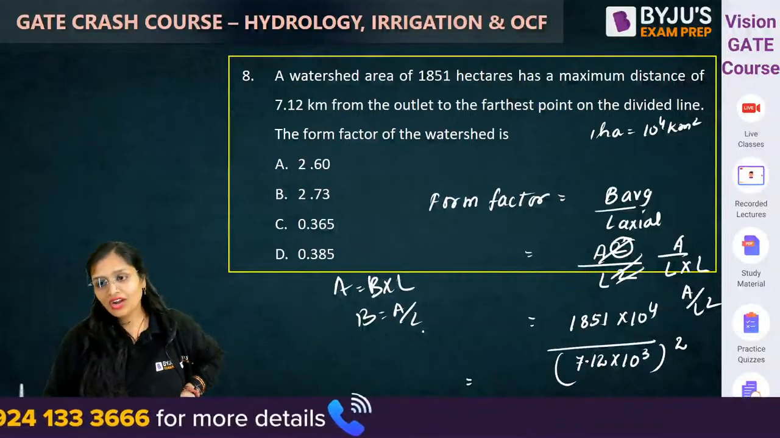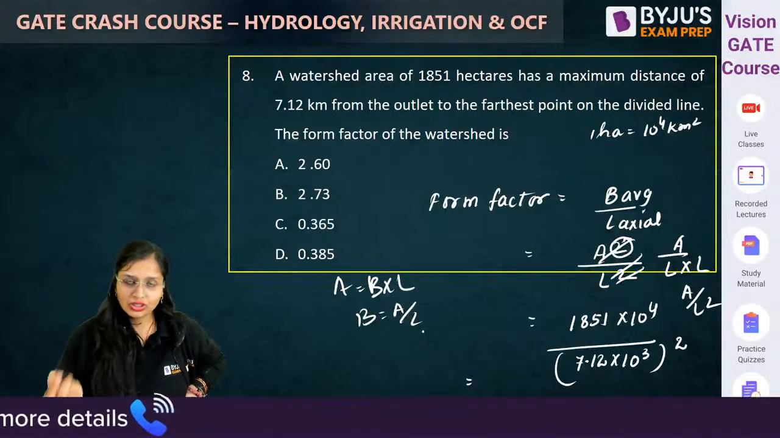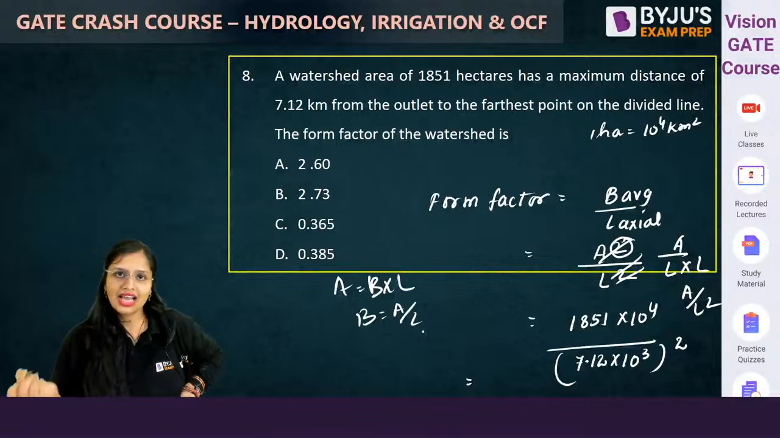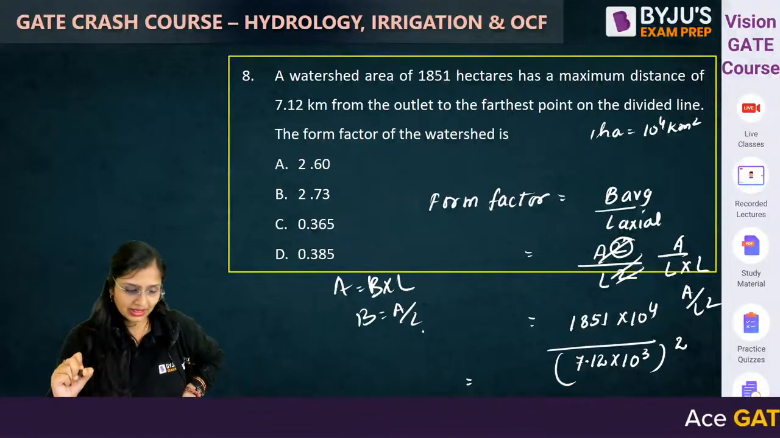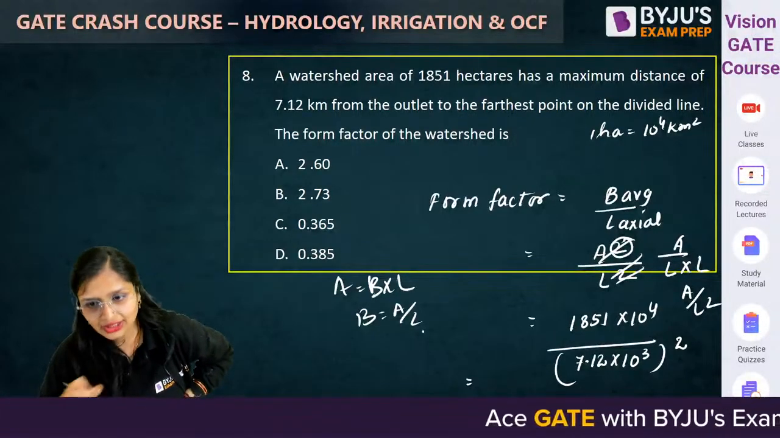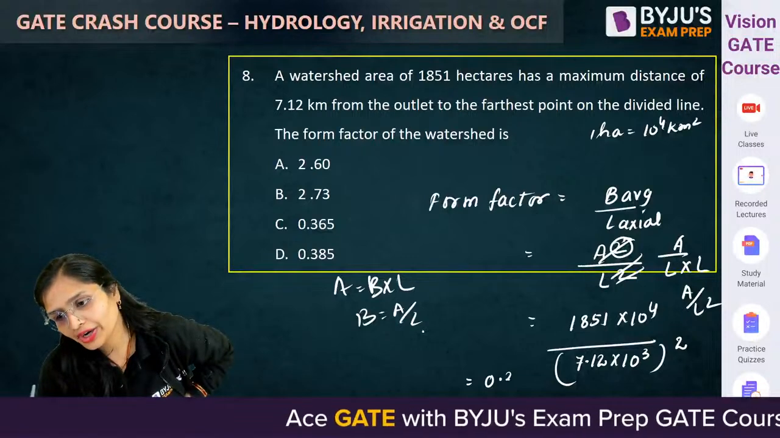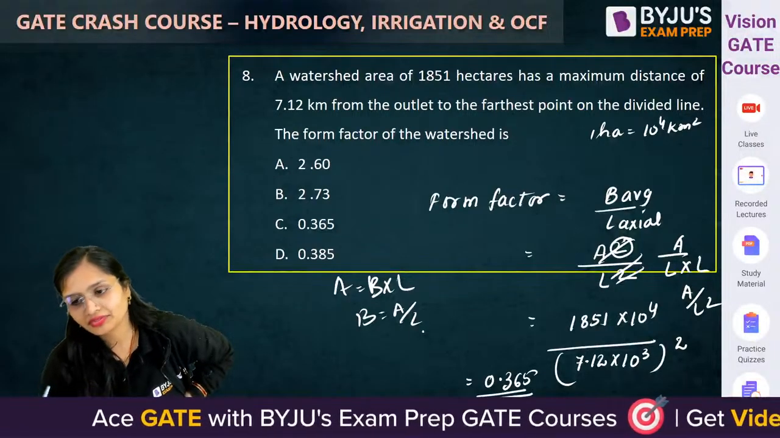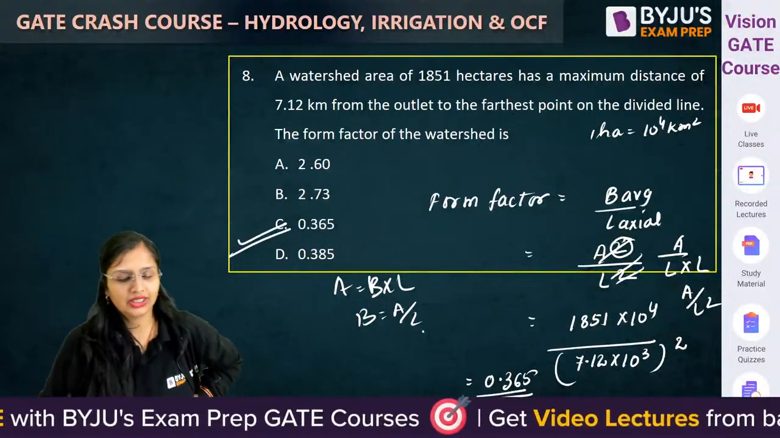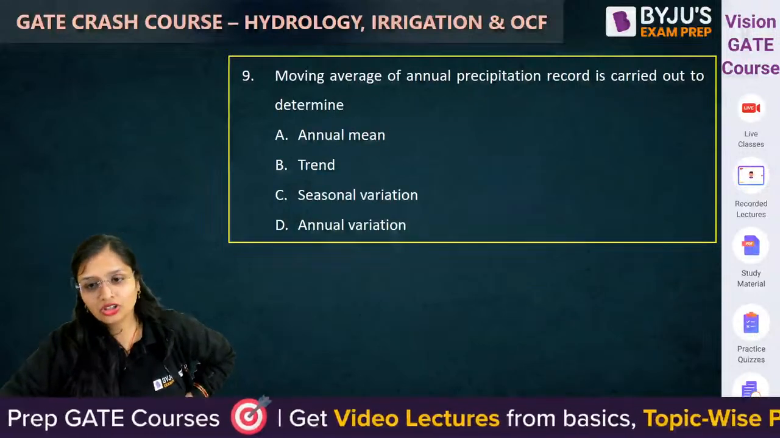How much is coming? Form factor is the ratio of area to the square of the length, or you can say average width to the axial length. Both statements are correct. How much you will get it from here, guys? From here you will get 0.365. So C will be the correct answer. Let's go. Now solve this 10th question.